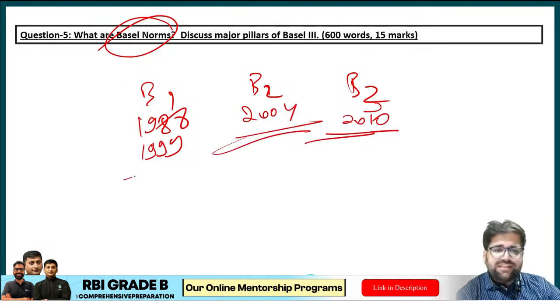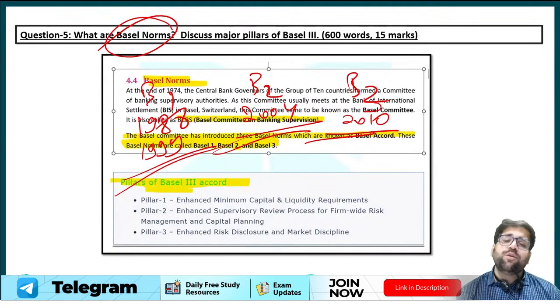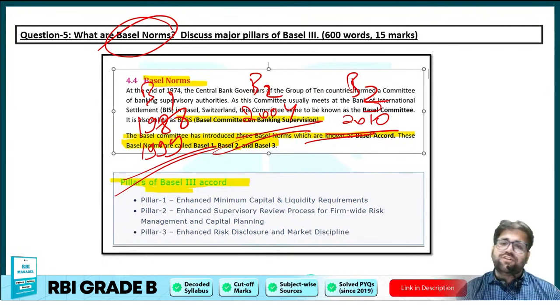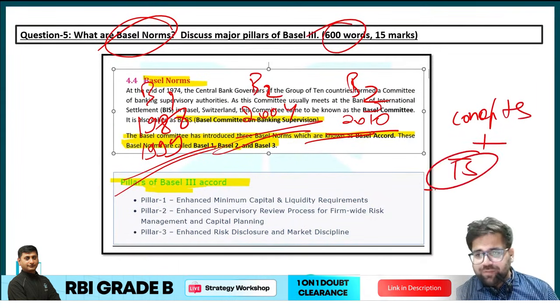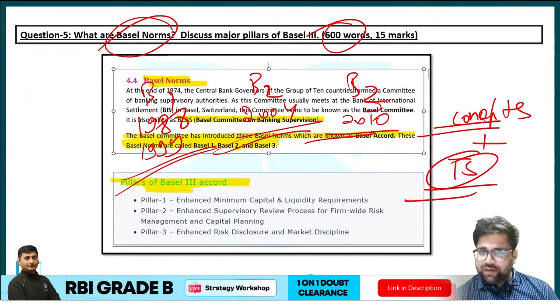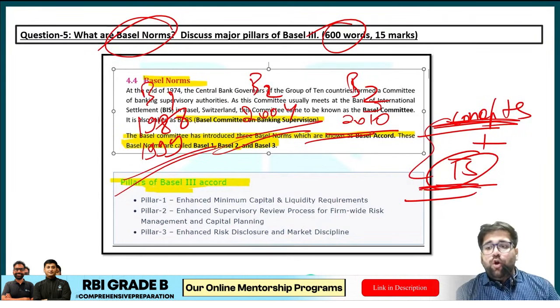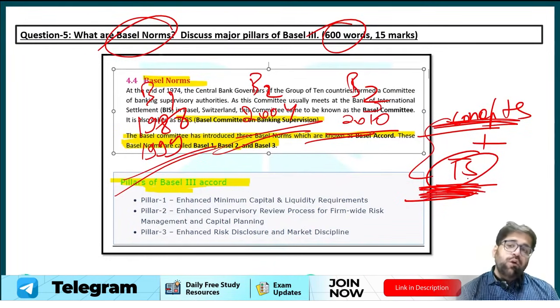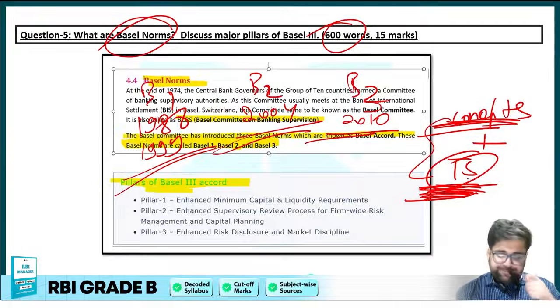All these different facts have been given in your concept notes, and you could have easily scored this particular question provided that you have that particular knowledge in yourself. If you don't have the concepts, then how will you write a question which is based on 600 words? And mind you, my friend, in descriptive, yes, concepts also play an important role, plus your typing speed. These two are the very important things which work under the descriptive part. Although in the objective part, the concept part is really very important, but in the descriptive part, your typing speed also matters. So you have to type with the correct forms. You have to reduce your grammatical mistakes.